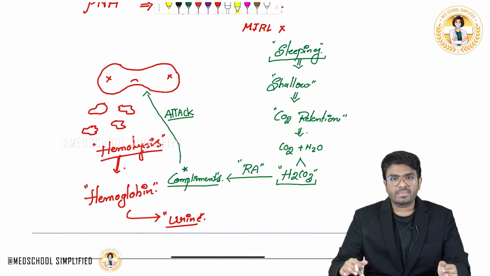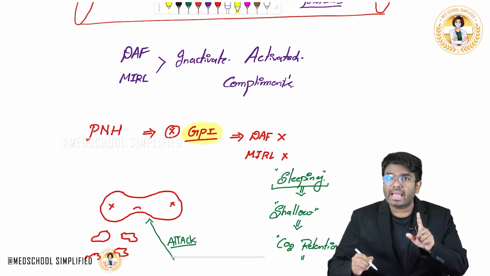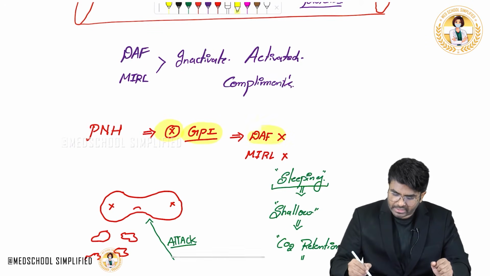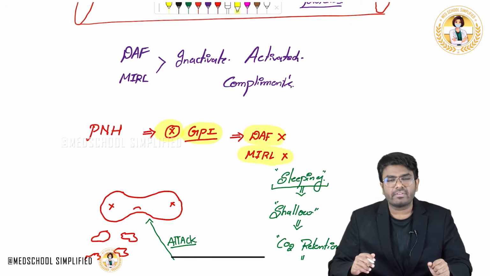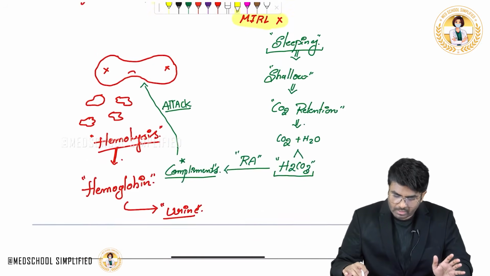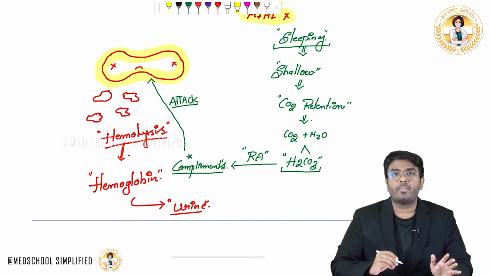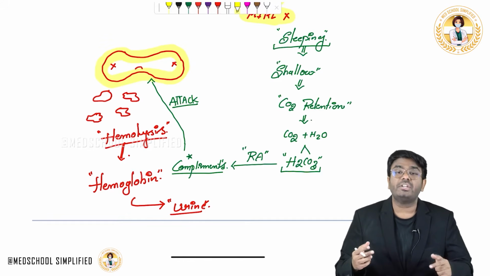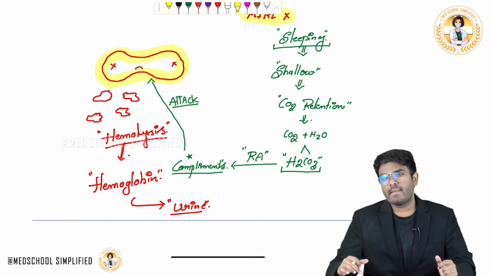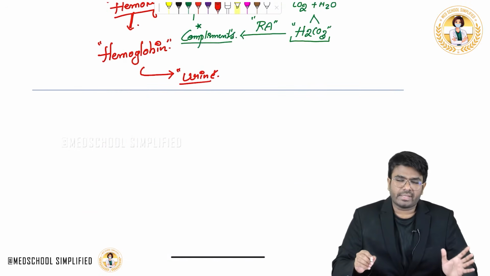Okay, why all this problem? It is because of the absence of a lipid anchored protein called GPI. Whenever this lipid anchored protein is not there, DAF and MIRL, decay accelerating factor and membrane inhibitor of reactive lysis, are not present. Whenever they are not present, RBCs are not having any protection from the activated complements. The activated complements during night will attack the RBC, leading to hemoglobinuria. See, it's a problem but not life threatening.